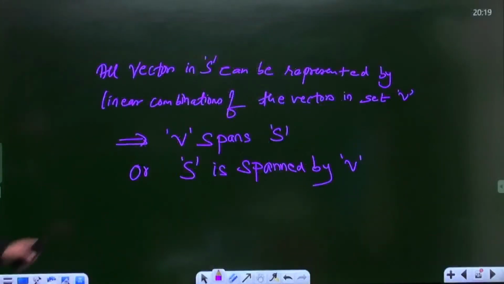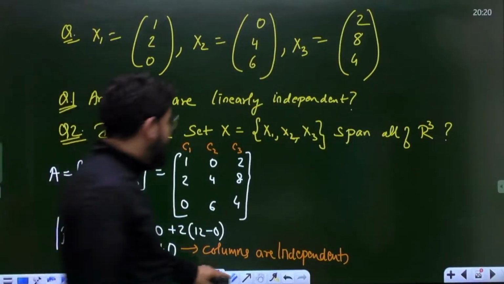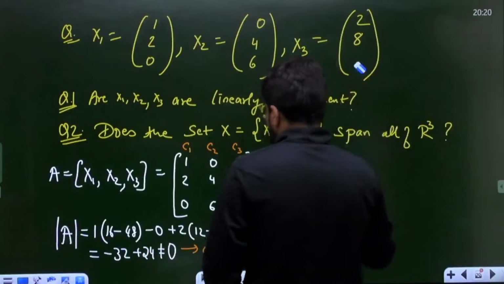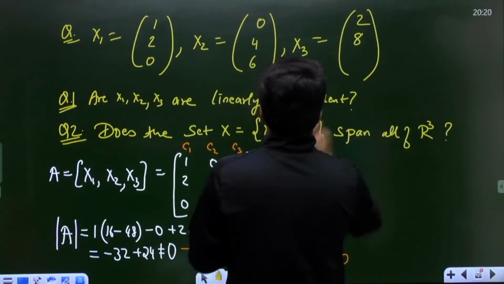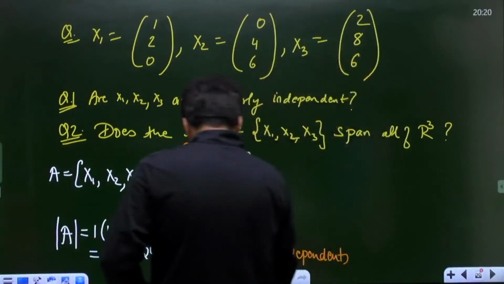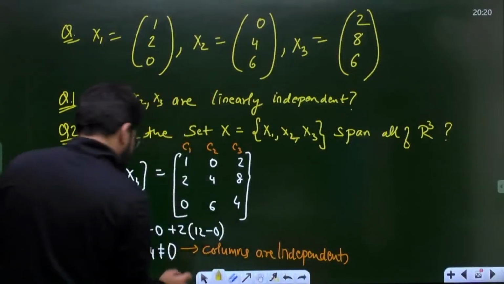Okay, now this is about the first question. I'll go to the question once again. I'll change a small piece of data here and repeat the calculations. What is the small change in the data? Let me make it 6. And now let's see the results. Let me make the changes here.